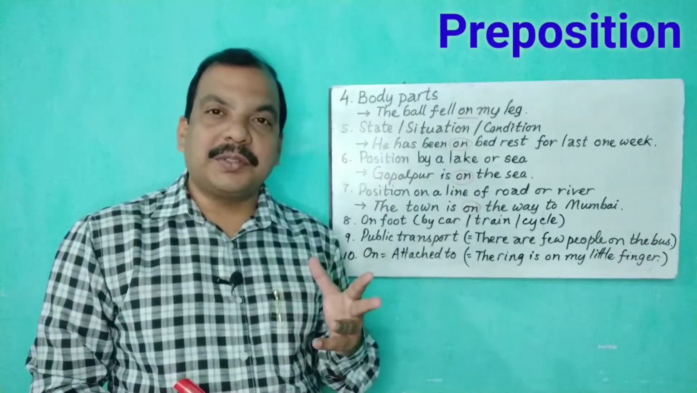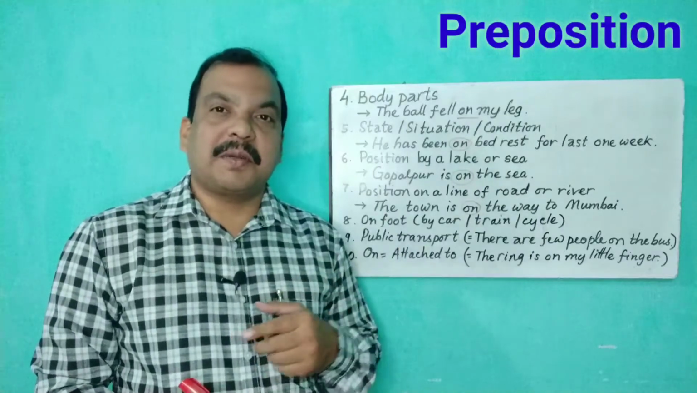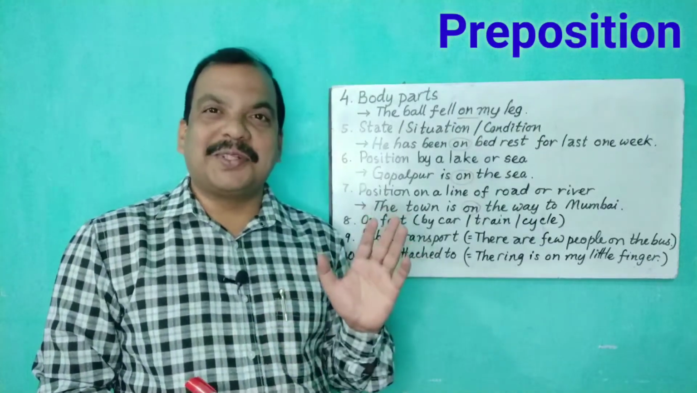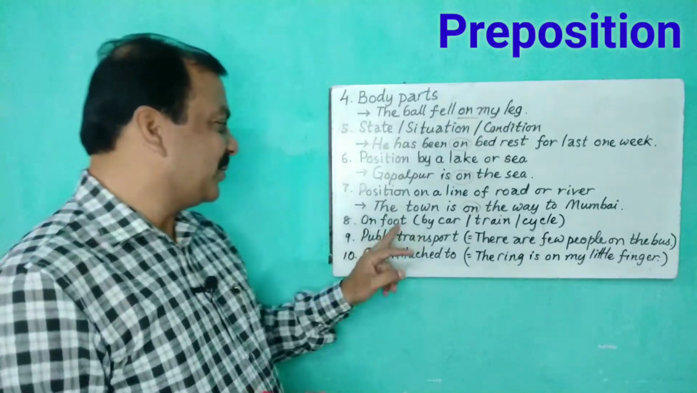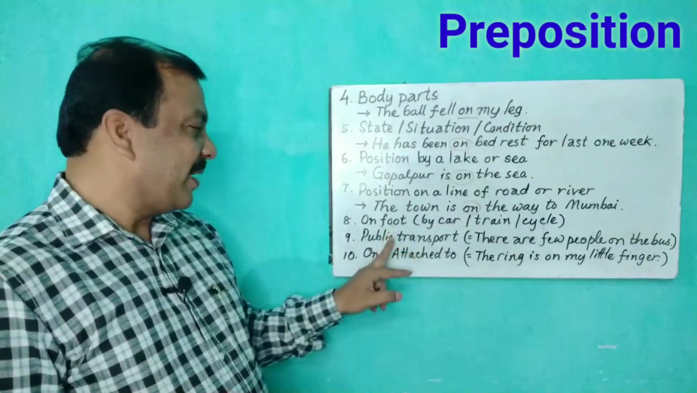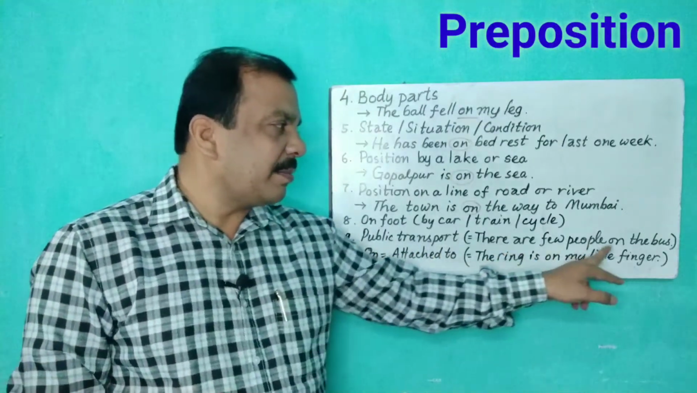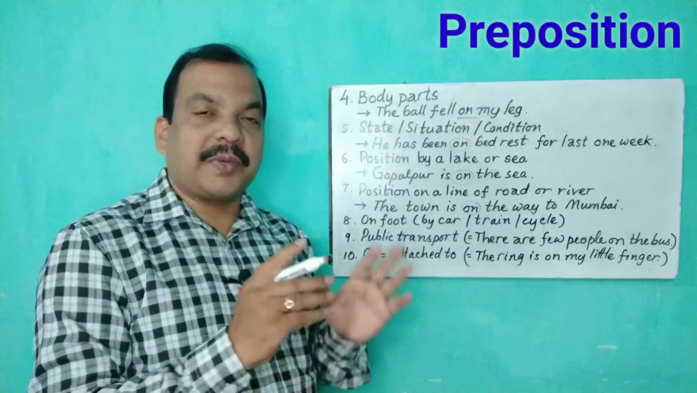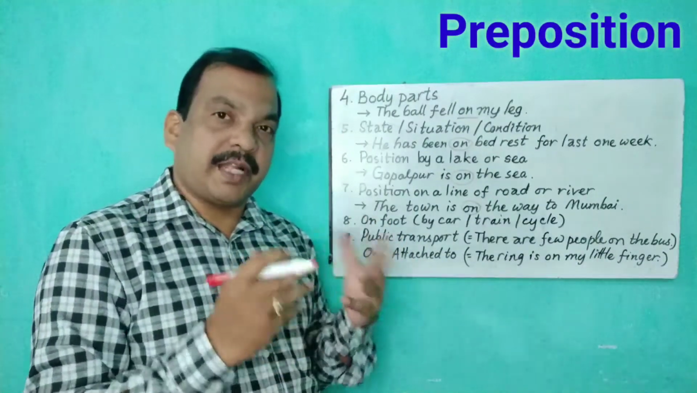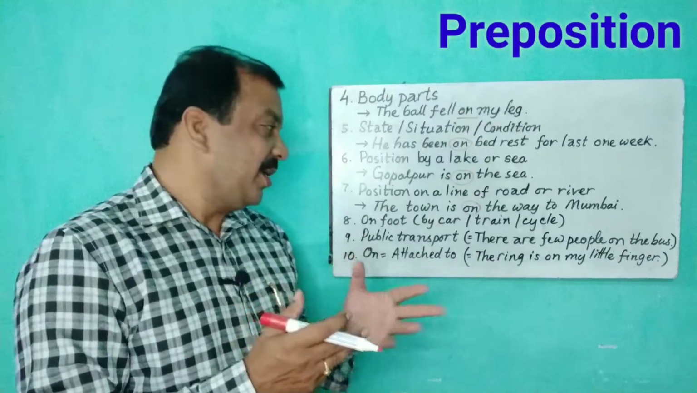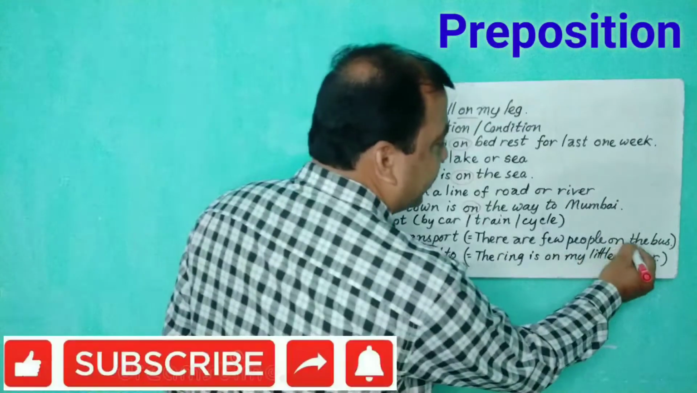How do they use this? Now I go to school by car, by bus, by train, by foot. No, it is not by foot, it is always on foot. We have to use on foot. And before public transport, for example, there are few people on the bus. When we refer to the public transport, it may be the bus, it may be the train, it may be the plane. Okay, when there is a public transport, there are few people on the bus.